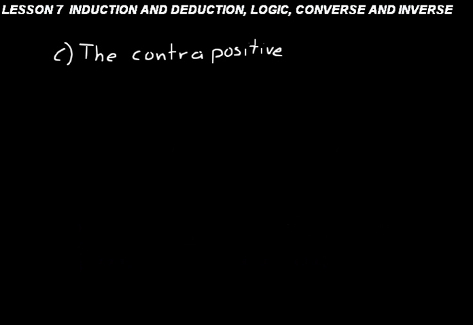Let's go on to part C now and study something called a contrapositive. Basically, a contrapositive is the opposite of the major premise, an opposite statement dealing with the major premise that is also true. Contra means opposite or against, positive, so it's like the negative statement.